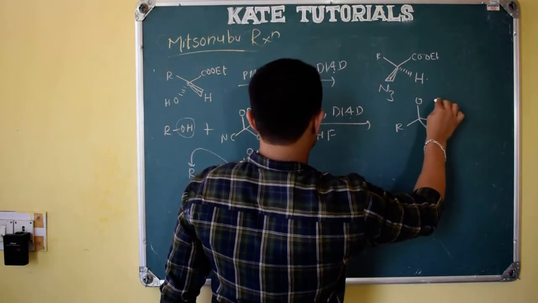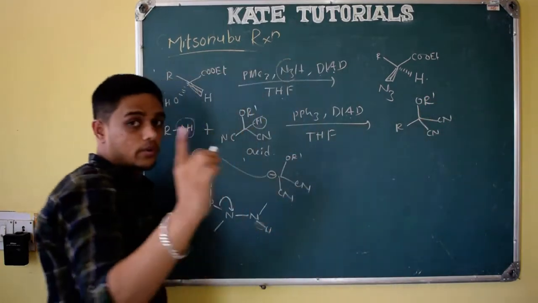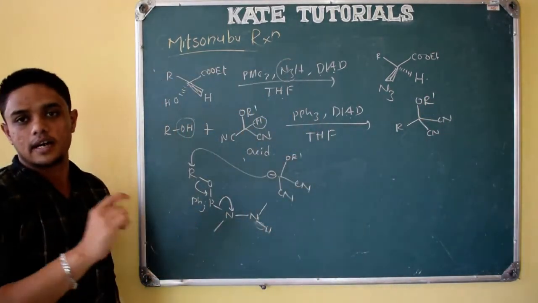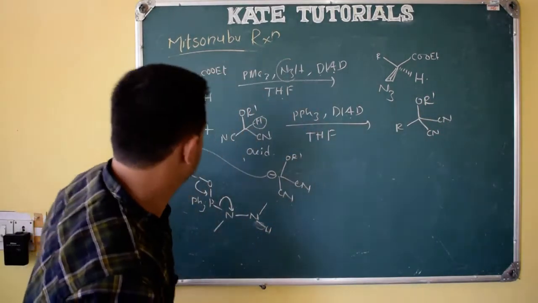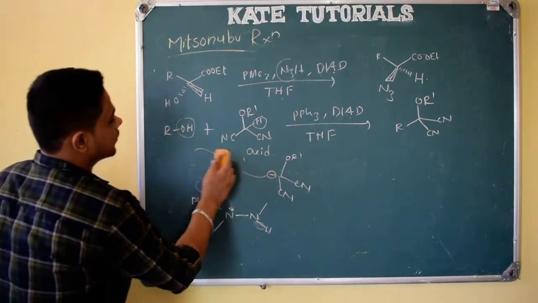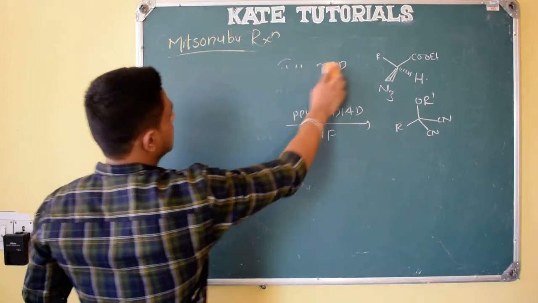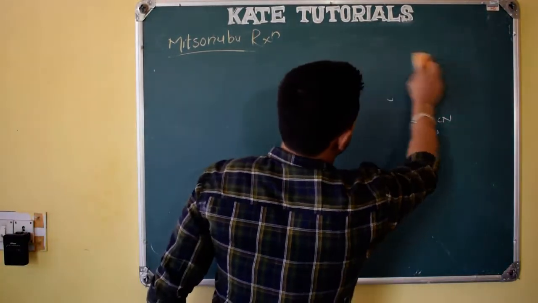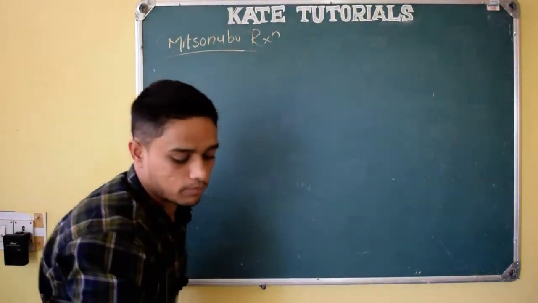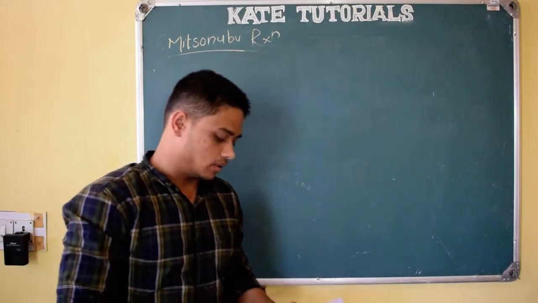and OR'. The mechanism we will write, right? The hint and the shortcuts I have given there. So this is the product we will get. So please try to write along with me, so that it becomes easy for me to explain. Otherwise you pause the video and write it down, right?